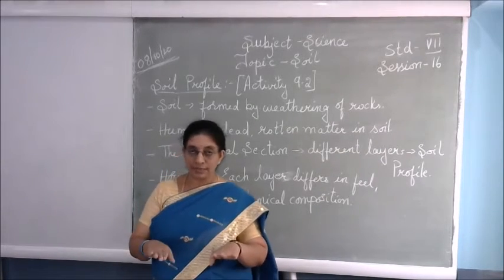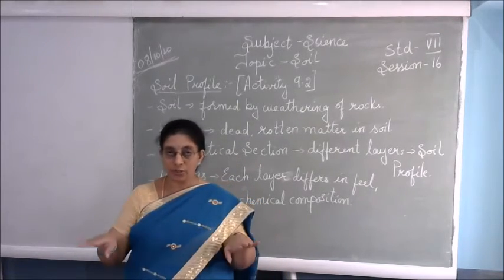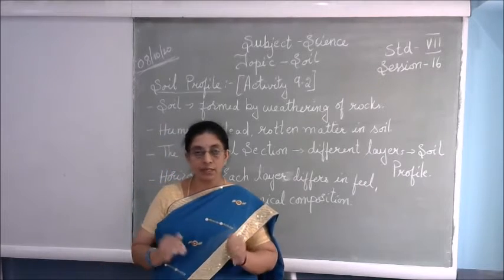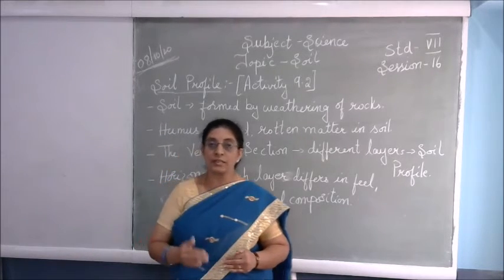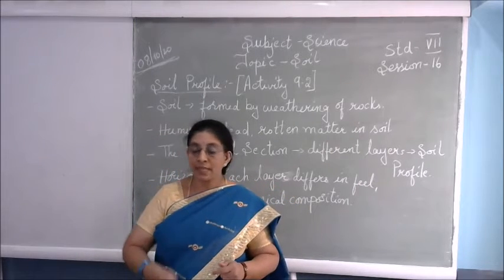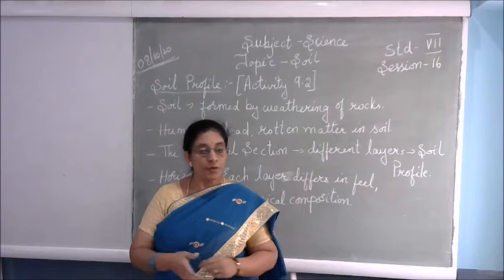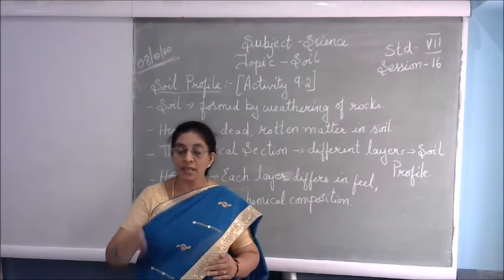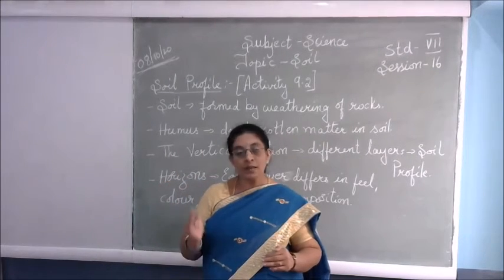And as I told you, the layer on the top is called the top layer. If you want to see the different layers, when people build houses, they dig the soil to put the foundation. Then you can see the different colors in the soil.